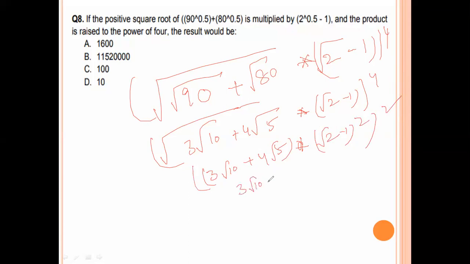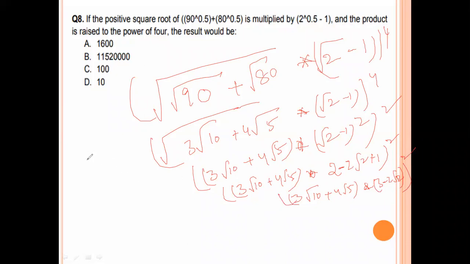3 root 2 root 10 plus 4 root 5 into root 2 whole square is 2 minus 2a by 2 root 2 plus 1 whole square. Now 3 root 10 plus 4 root 5 into 2 plus 1, 3 minus 2 root 2, whole square total.